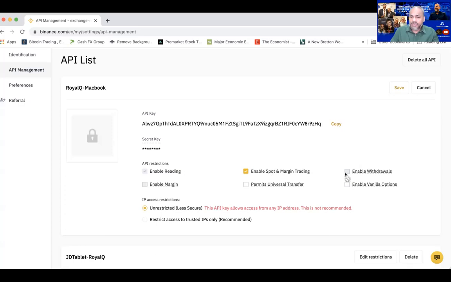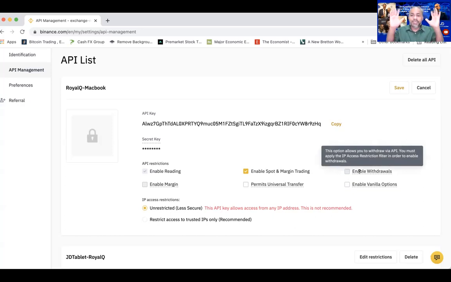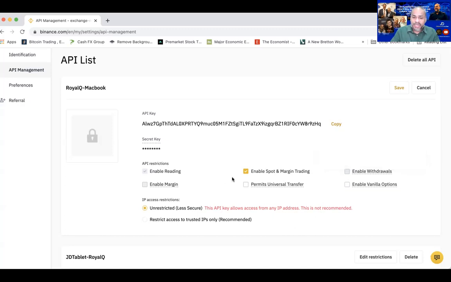But you can also see that enable withdrawal is restricted, which simply means the robot will not be able to do any kind of withdrawal or interfere with your spot wallet. That is the reason why your fund is 100% secure in your own Binance wallet. Can you see that? Once you have clicked enable spot, make sure you save it.